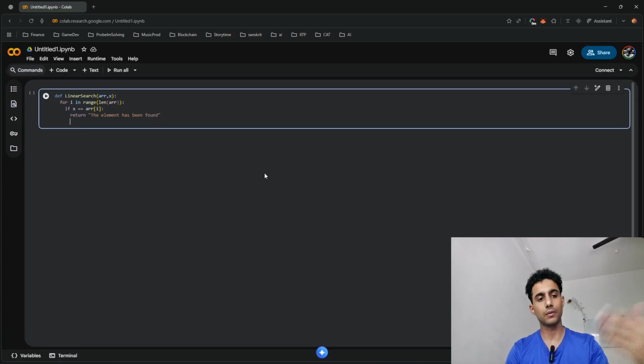If the element is there anywhere in the list, it will find it, right? But there might be a case where it might not find. For that, we will write this code. So basically, if it's not there, it will come out of the loop, and once it comes out of the loop, it will return that the element is not present in the array.